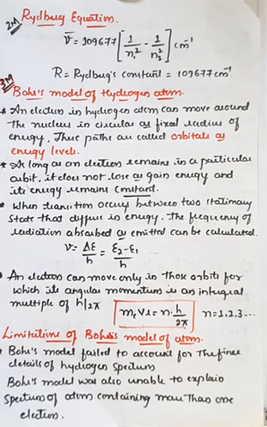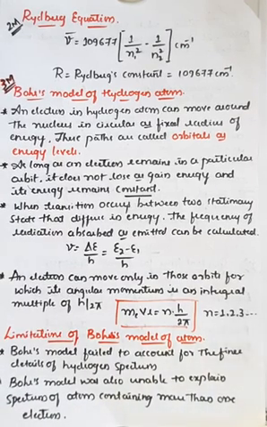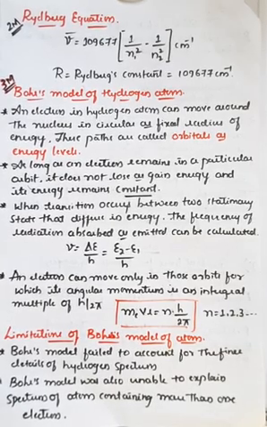Along with that, we have also seen the Rydberg equation, and the most important thing is the Bohr model of the hydrogen atom. There are 4 important postulates of the Bohr model of hydrogen that are definitely asked in your annual examination. Along with that, we have seen some of the limitations of the Bohr atomic model of hydrogen, right?